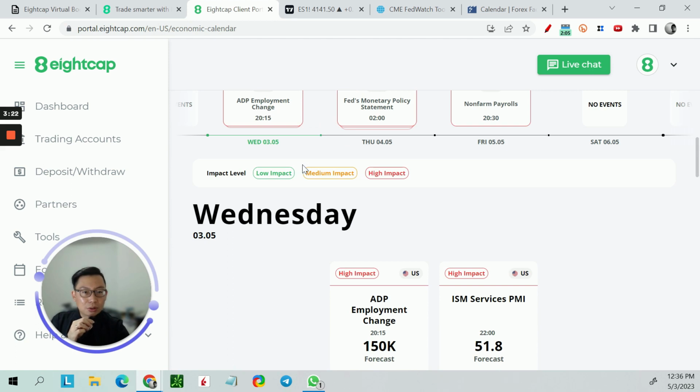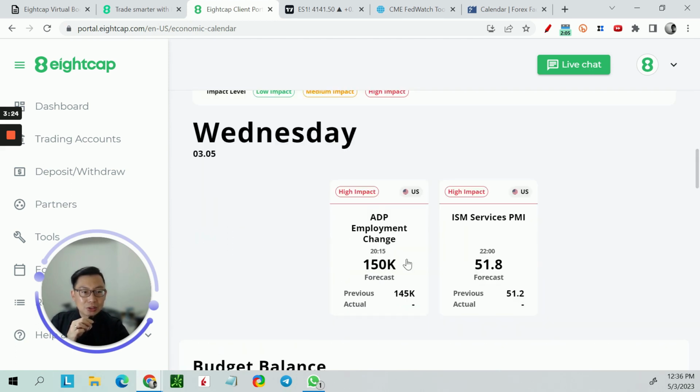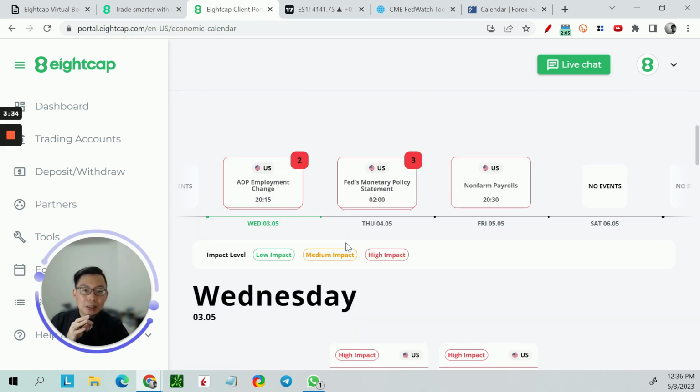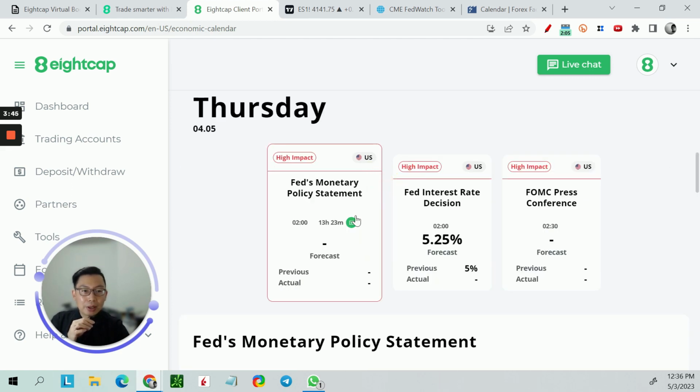For today, at 8:15 there is this ADP employment change. Let's take a look at the FOMC, which is happening in Singapore time on Thursday, which is tonight, Wednesday midnight. This is the Fed monetary policy statement over here. You can see this is a high impact event at 2 a.m. There is this FOMC meeting.